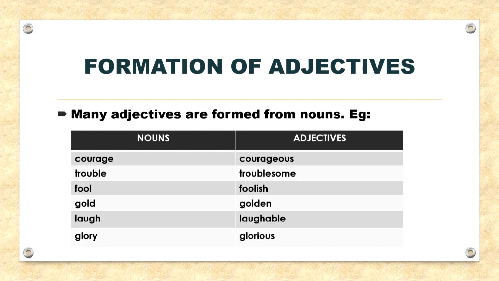Now, next topic is formation of adjectives. So, many adjectives are formed from nouns. For example, let us say courage. Courage is a noun and the adjective formed from it is courageous. Similarly, next is trouble. So, the adjective formed from it is troublesome, fool, foolish, gold, golden, laugh, laughable, glory, glorious, and so on.